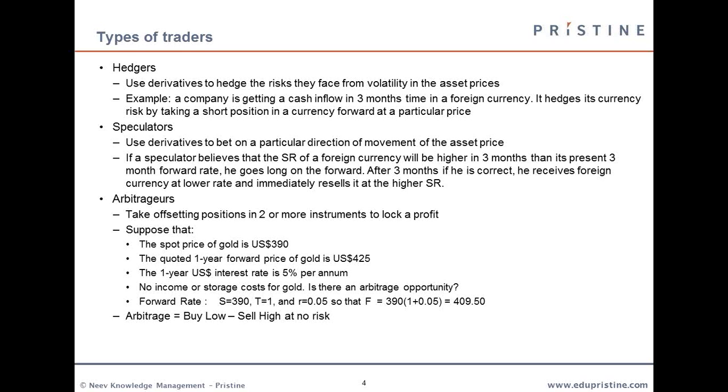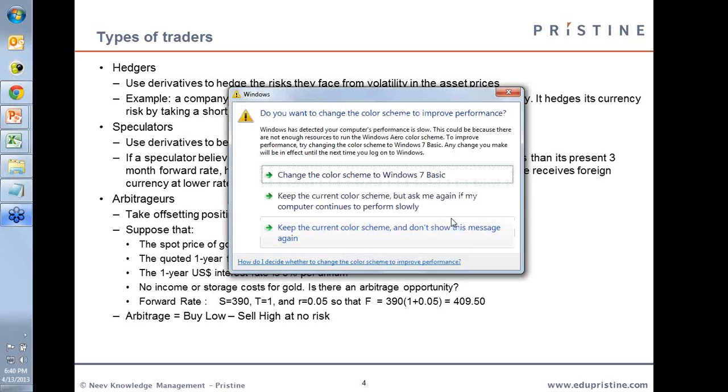So there's a risk involved here, because the exchange rate between the euro and the dollar could fluctuate. It could be such that the euro weakens in comparison to the dollar, so that the payment the trader is going to receive will actually have much lesser value in terms of dollars. To avoid this, the trader can hedge the risk by taking a short position in a currency forward at a particular price. So he can basically take a short position on the euro at a particular price, which he considers to be safe.